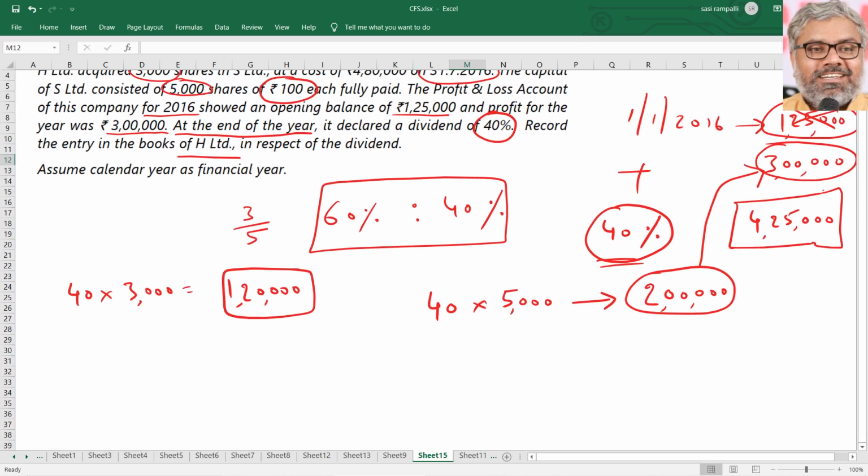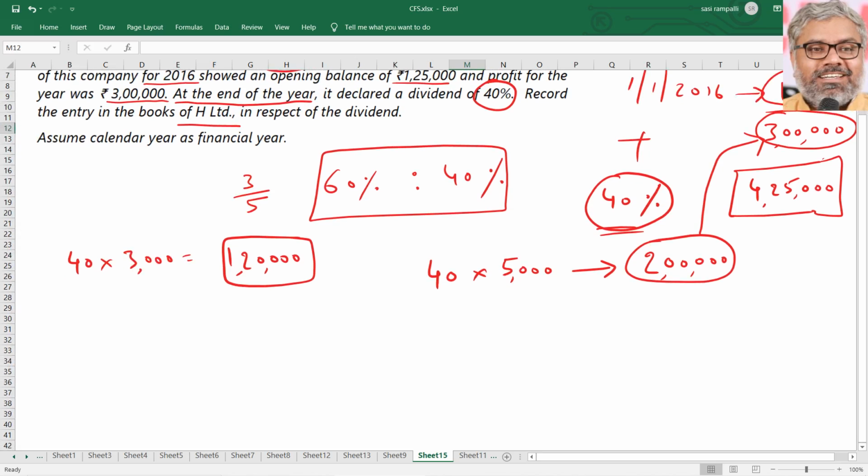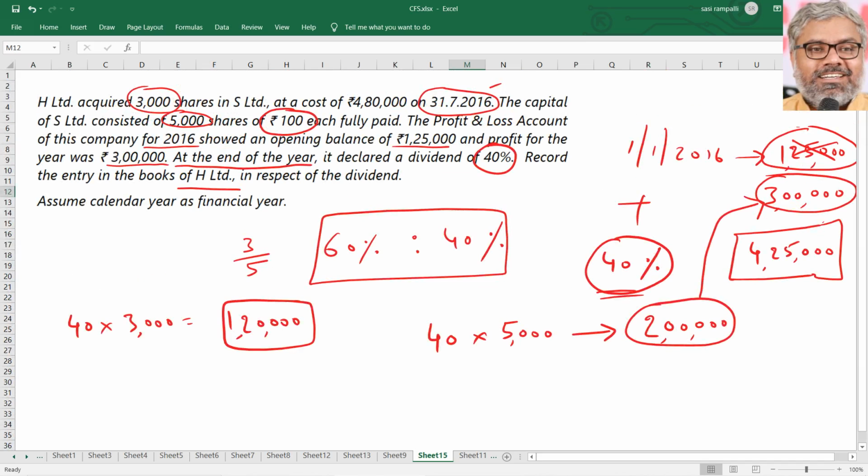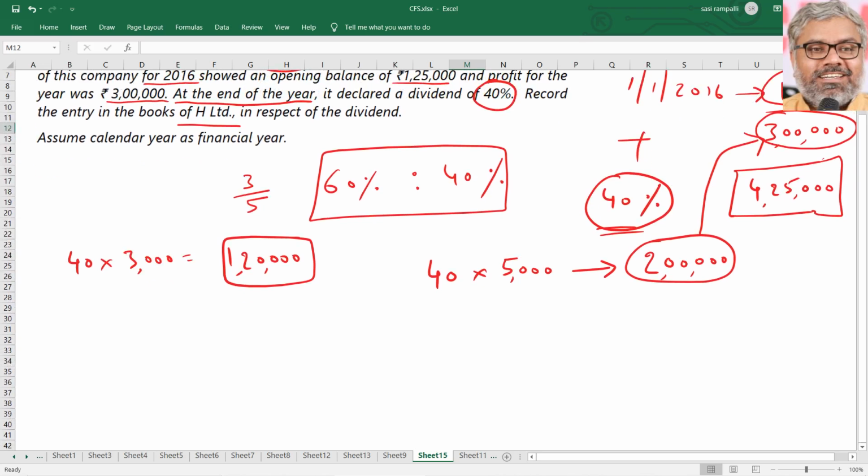Then the question comes, okay boss, they declared dividend out of the profits of the current year only. But as far as the holding company is concerned, it did not purchase the shares of the subsidiary at the beginning of the year. So this 3 lakhs rupees, whatever profit the subsidiary has earned, is it entirely pre-acquisition profit or post-acquisition profit?